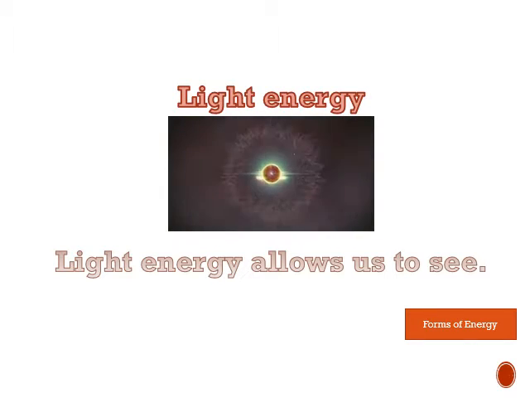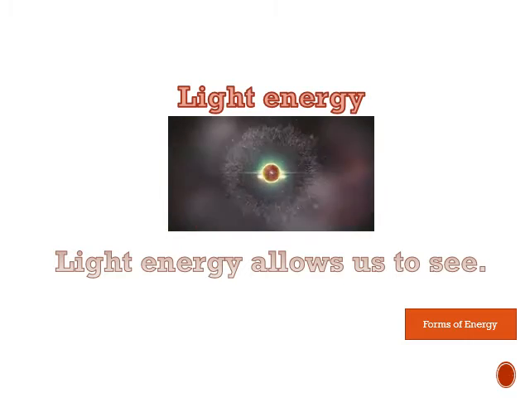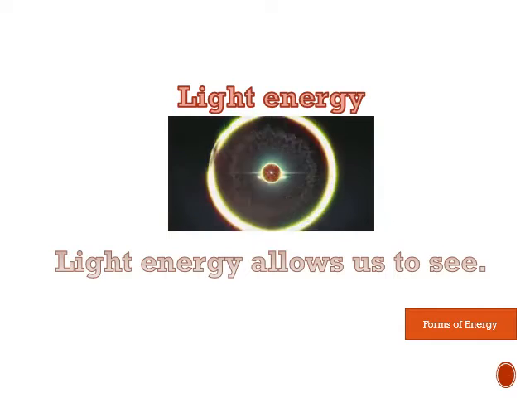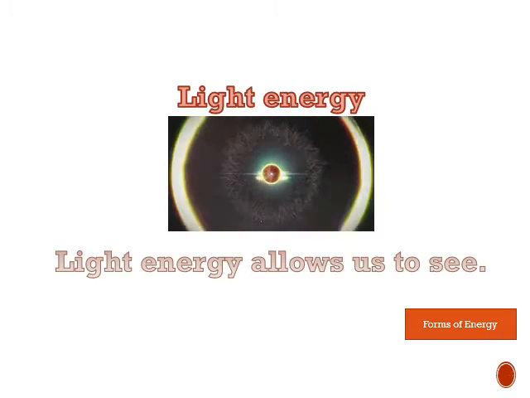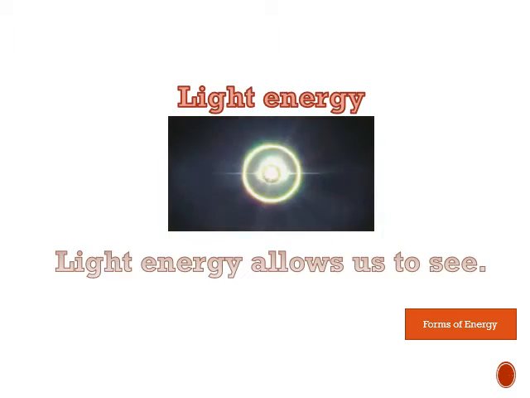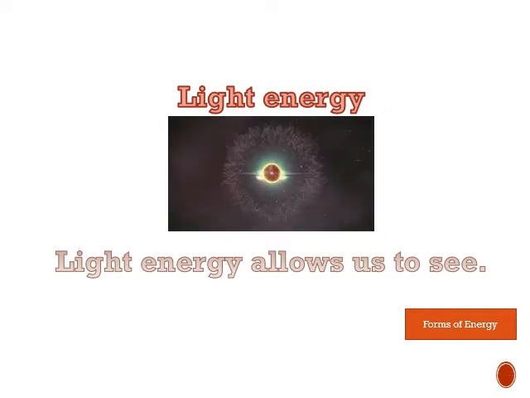Now light energy allows us to see. So when you are watching this video, it has light energy. Now the light energy comes from, let's say you're using your mobile phone, so the light energy comes from your mobile phone. And if you're watching this video through your laptop or your desktop, the light energy comes from the laptop or the desktop. Okay, during the day, where does the light energy come from? Of course it comes from the sun. Without the sun, you don't have any light energy. So of course the sun gives you light energy.